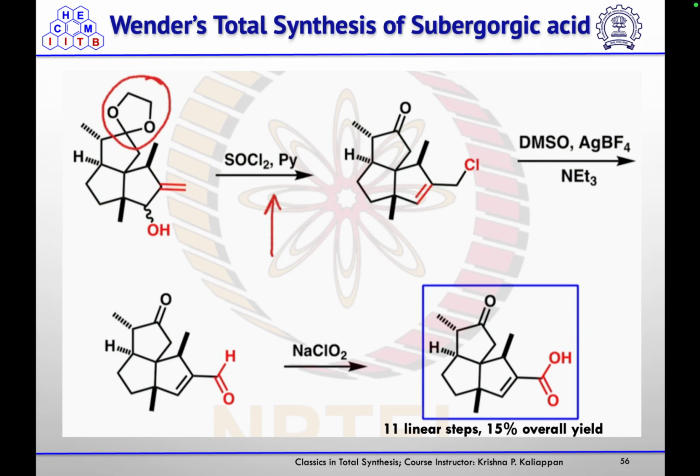Then they treated it with thionyl chloride, so that it will react with this SOCl2, and that chloride will attack. So this will come here and this group will leave. So chloride will attack at this position, and that leaving group SO2 will leave. Then on treatment with DMSO, that chloride they converted into aldehyde, and Pinnick oxidation converted that aldehyde to the corresponding acid.